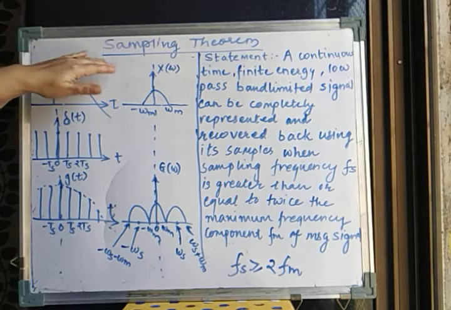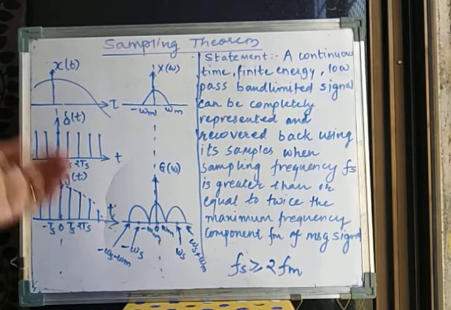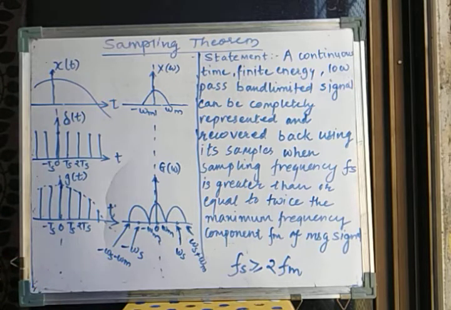So sampling theorem is the first step towards digitization, which we use to convert a continuous time signal to a discrete time signal. And once it has been converted to discrete, then we can convert that signal to digital. Then why are we converting a continuous signal to a discrete signal?